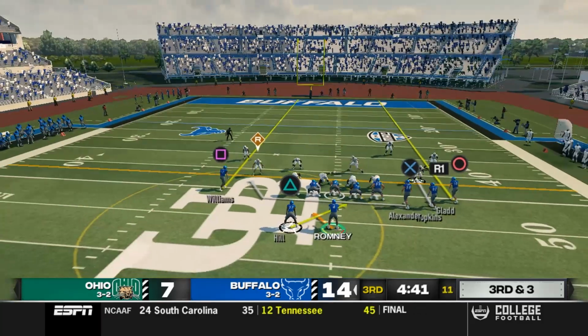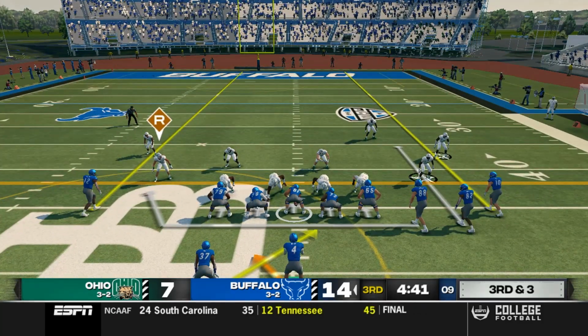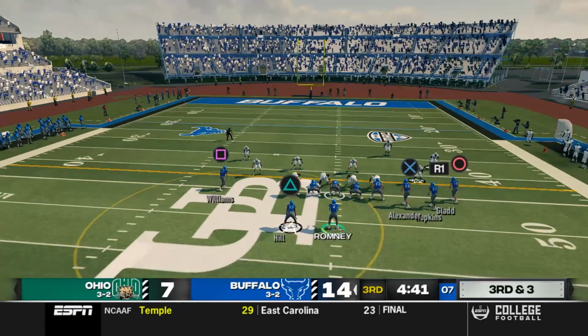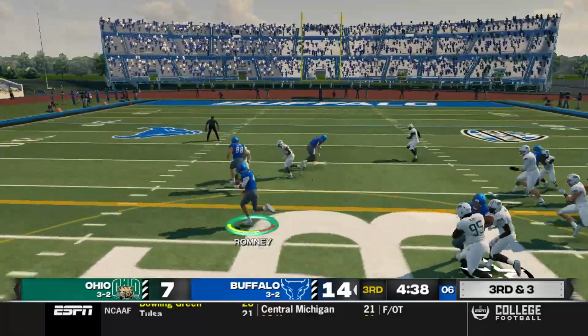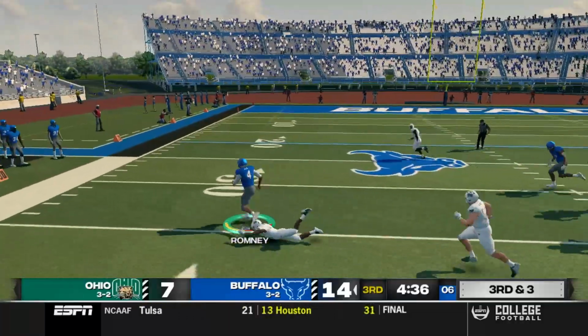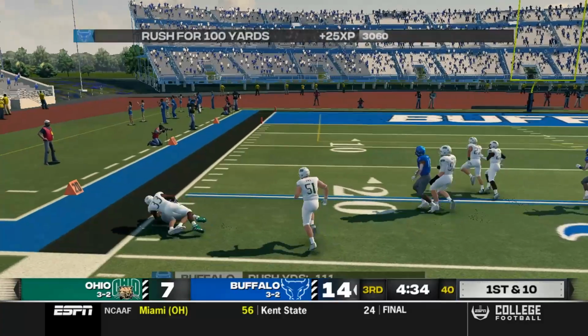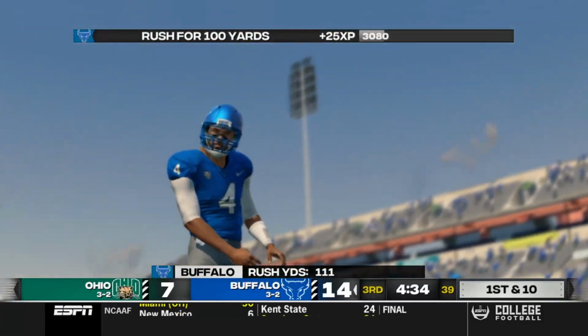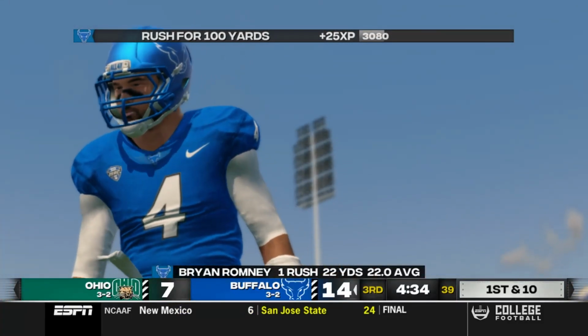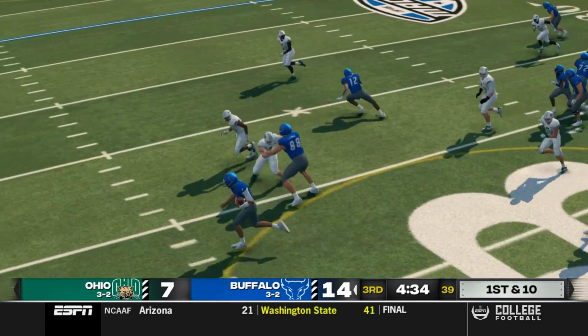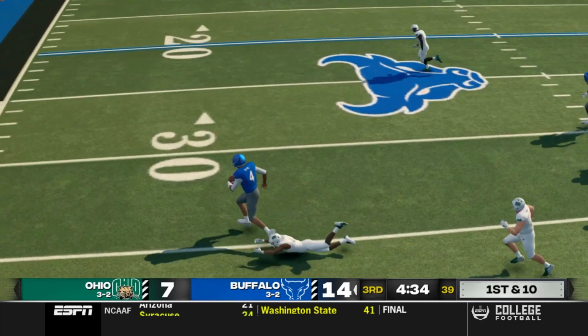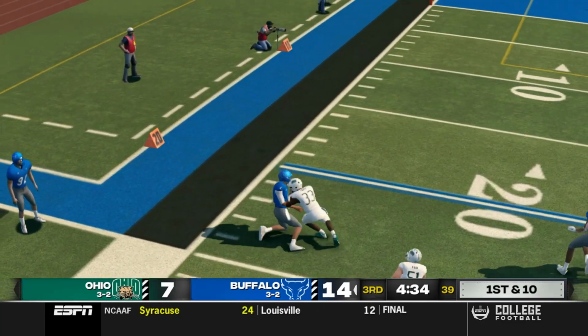And here's something you haven't seen before. Brian Romney, true freshman quarterback who played in high school for Kent Williams, comes out. He's a faster type. He's going to pull a read option. They have a pulling tight end, Dalton Alexander, and Romney gets to the edge. He cannot step back, but that was a great run. Nice wrinkle by the Bulls getting a running quarterback out there for a gain of 22. Look at Alexander come around, hit that block right there. That sets Romney up to be able to get up and down the sideline.